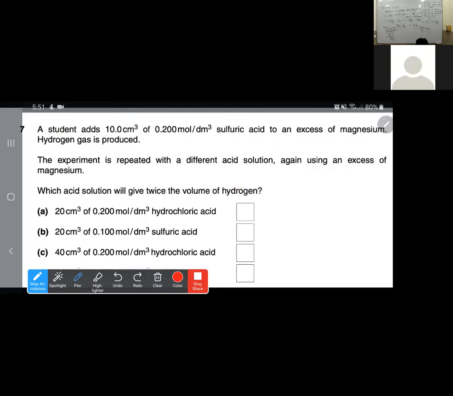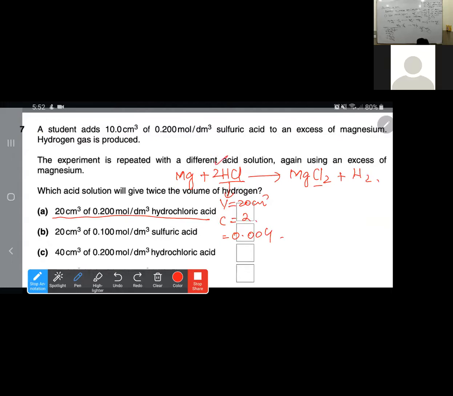Now let's start with the first one, hydrochloric acid. Hydrochloric acid is HCl. So Mg, when it reacts with the HCl, is going to form MgCl2 plus H2. Just balance it up. Chlorine is 2, so 2 comes here too. So this is the balanced equation. HCl has volume 20 and concentration 2. Make the moles of it. What are the moles? 0.004.